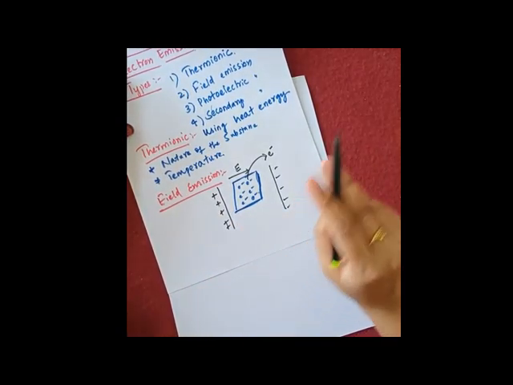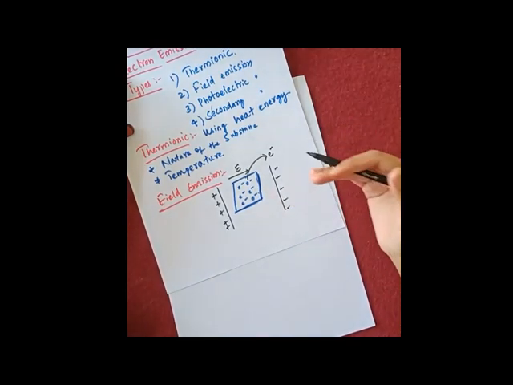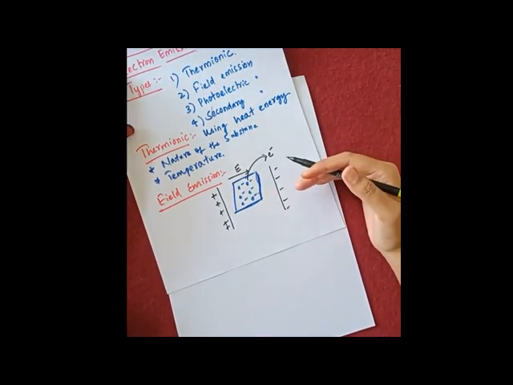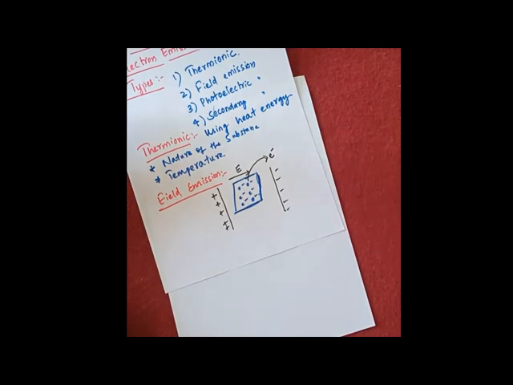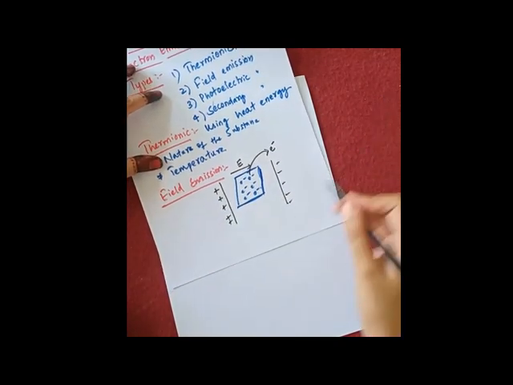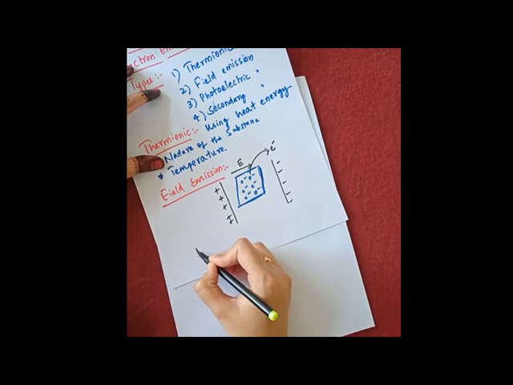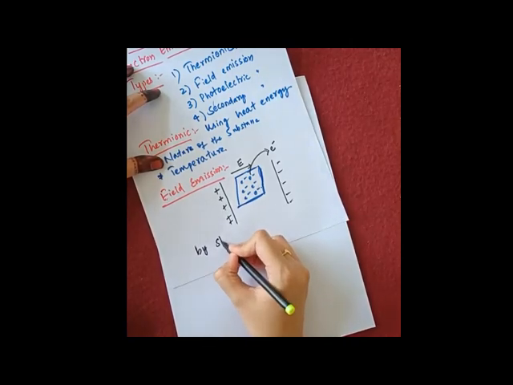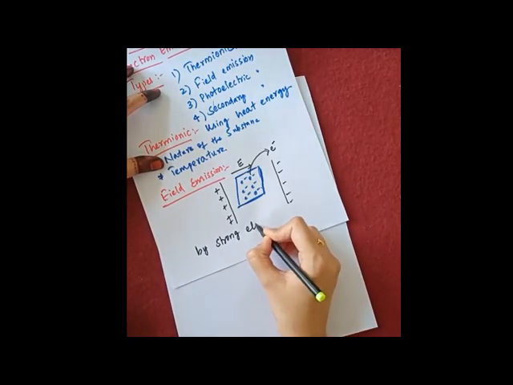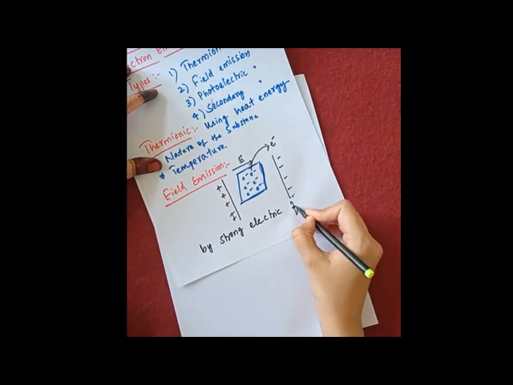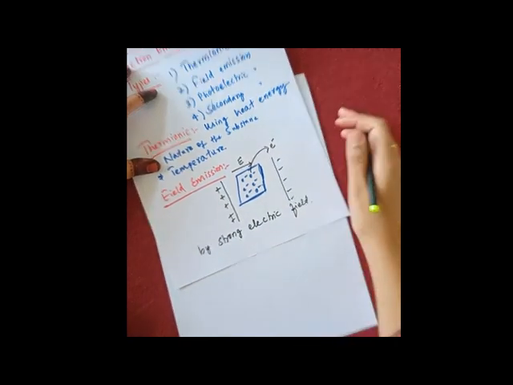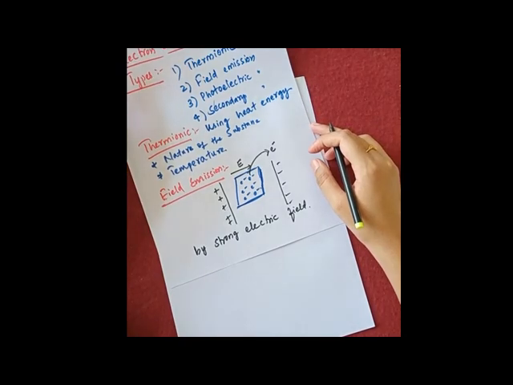I hope it is clear. I will define it for you. Field emission is the process of emission of free electrons from a metal surface when you provide a strong electric field to that metal. So that we call field emission.